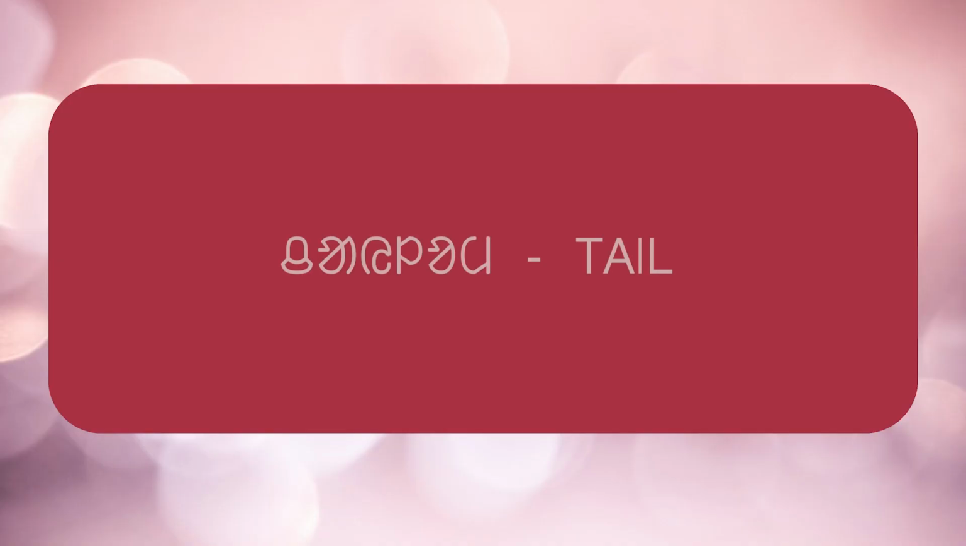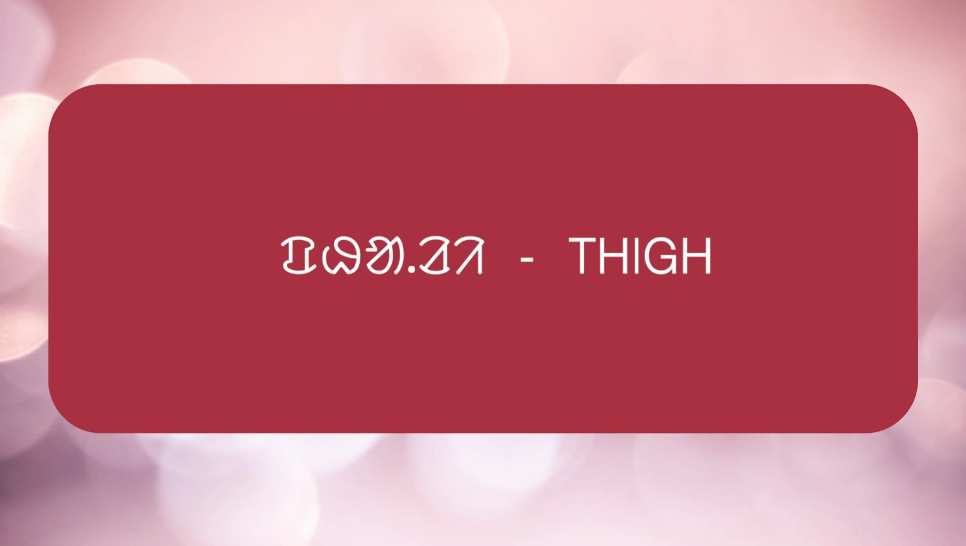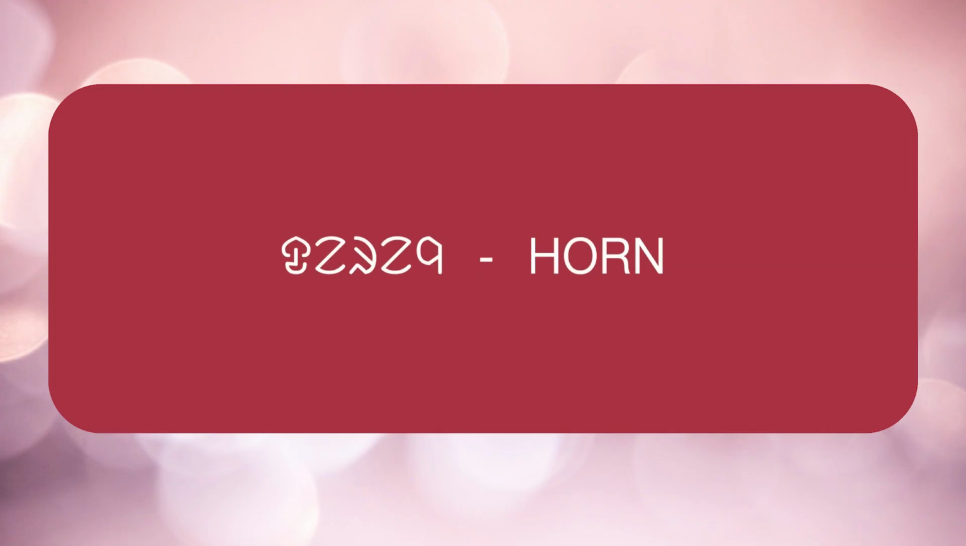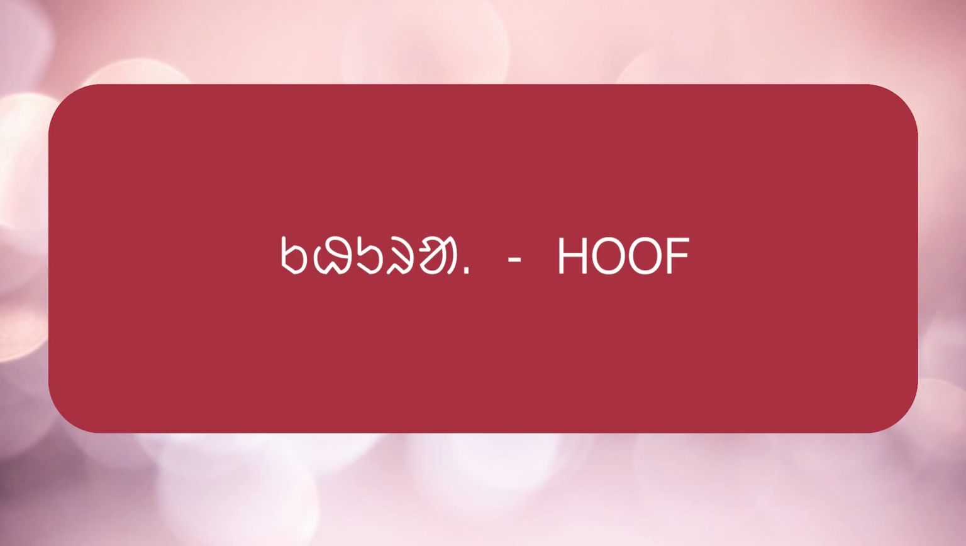Those are chylom, which means tail, phadi, which means thigh, dereng, which means horn, jata, which means mane, sur, which means trunk, khura, which means hoof, and dochong, which means hump. Now, let us make some sentences with the body parts of animals.